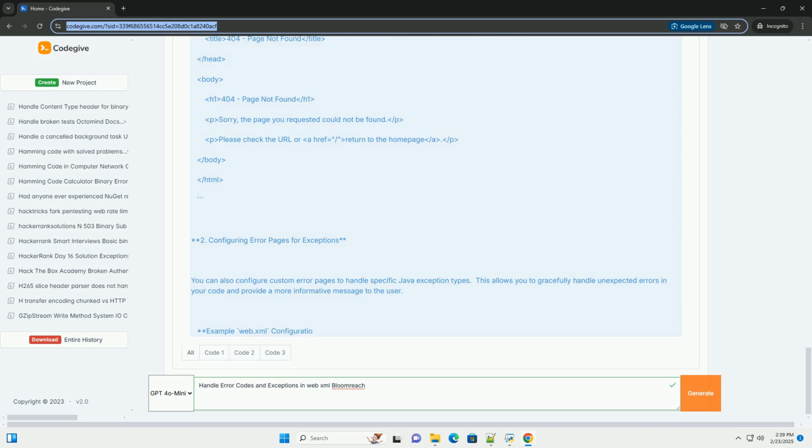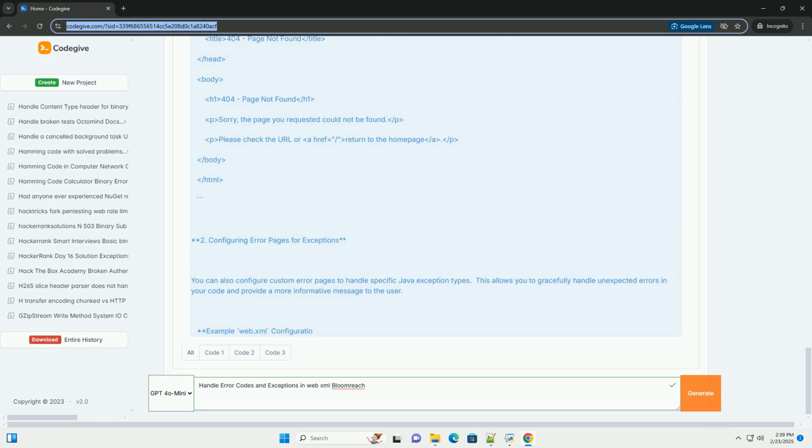Test your error handling. Thoroughly test your error handling logic to ensure that it works as expected. Simulate various error conditions, for example database connection failure, invalid input, and verify that the application handles them gracefully. Document your error handling. Document your error handling strategy to ensure that other developers understand how to handle errors in your application.